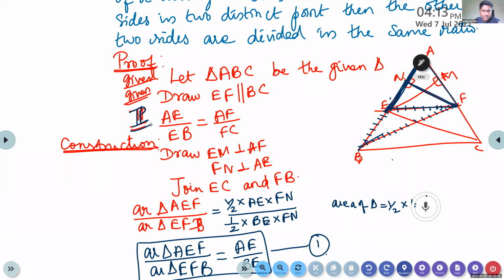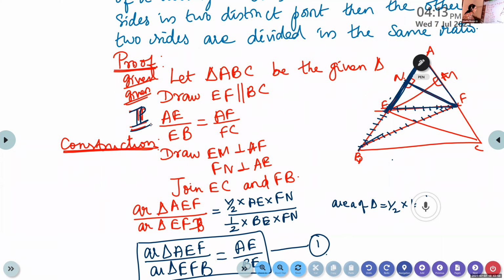And what is written after this? Join EC and FB. Yes, that is also coming under the construction. For proving this, we are joining EC and FB. And what is AR?